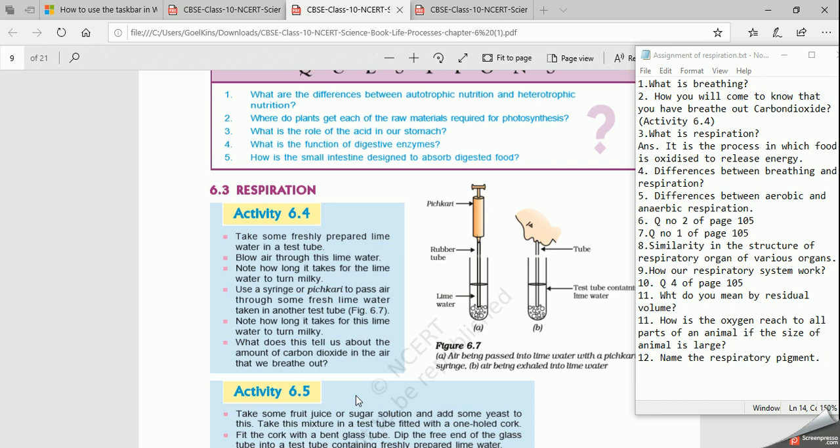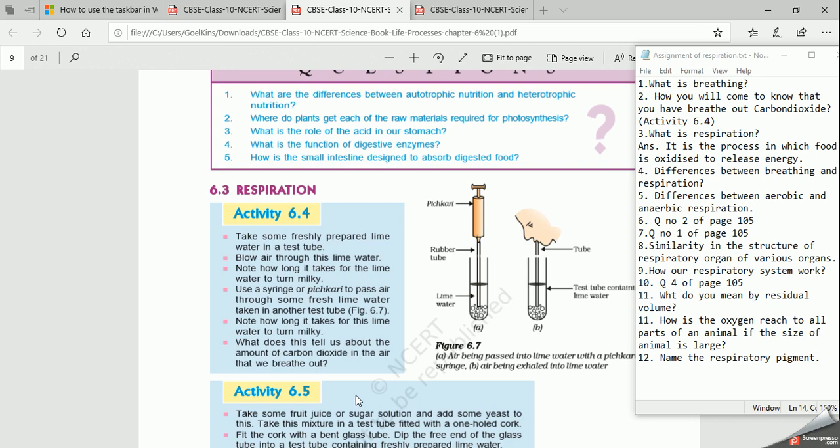In your assignment, you can see that I have given you the first question as what is breathing. It is intake of oxygen and giving out carbon dioxide. In the second question, how will you come to know that you have breathed out carbon dioxide? For this, you have to do activity 6.4. Third question is what is respiration? It is the process in which food is oxidized. What do you mean by oxidized? Breaking down of food molecules to release energy. That is called respiration.